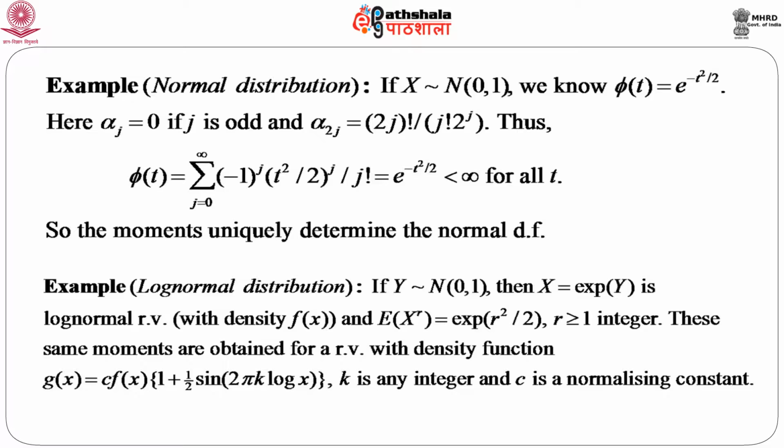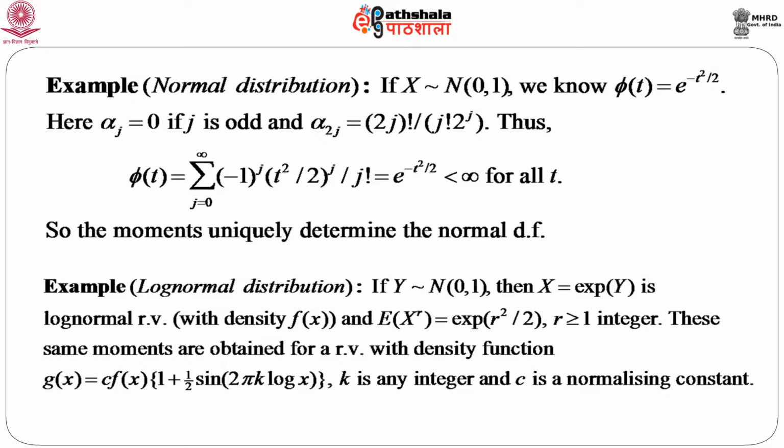But it is observed that these are exactly the same moments that can be obtained for a random variable whose density function is given by g x say, c into f x, where f x is the density function of log normal distribution, into 1 plus half sine 2 pi k log x, where k is any integer and c is a normalizing constant.